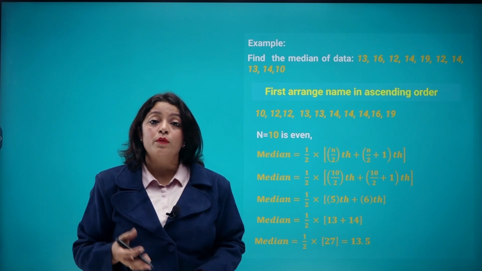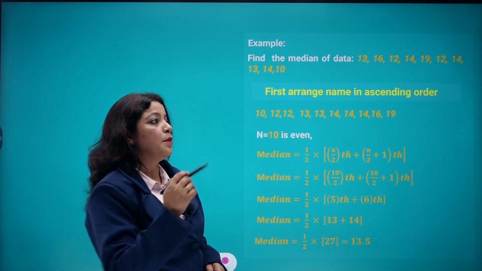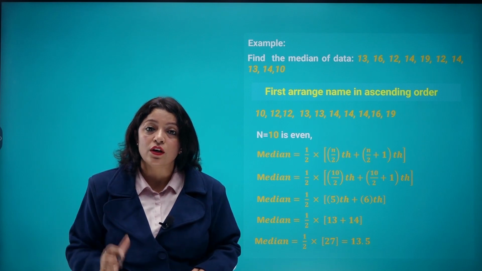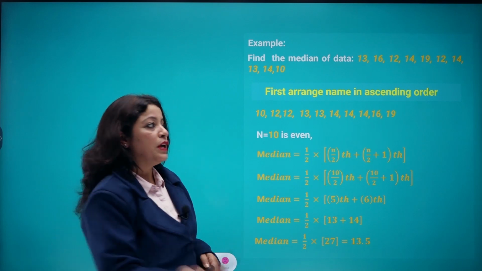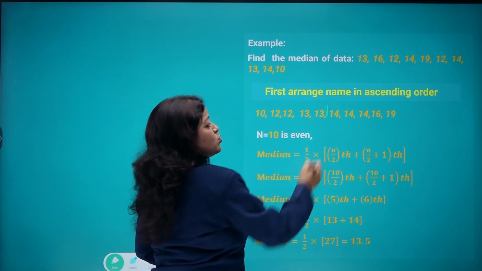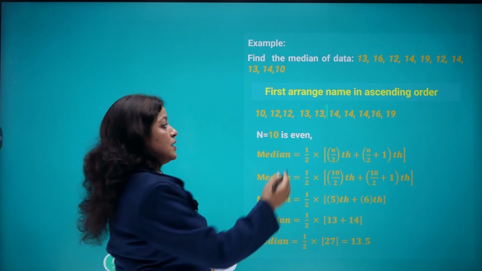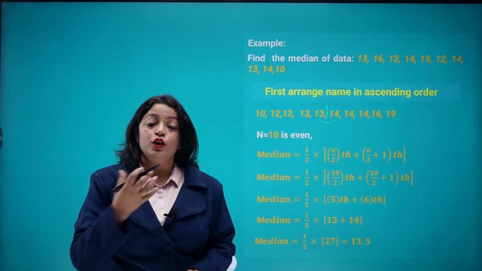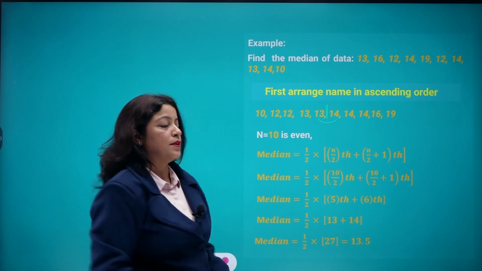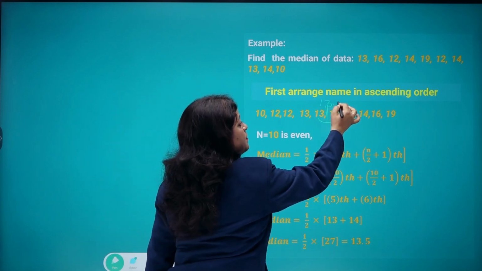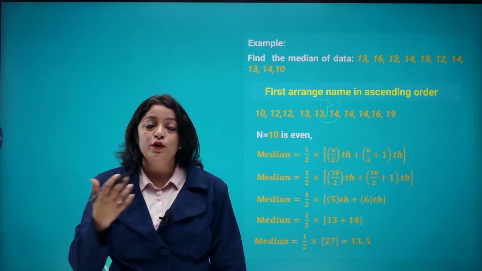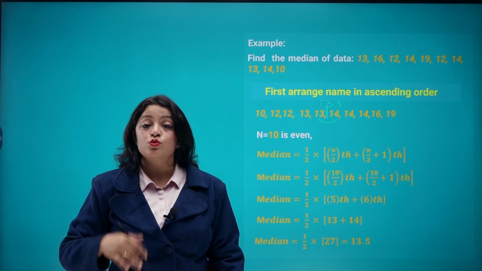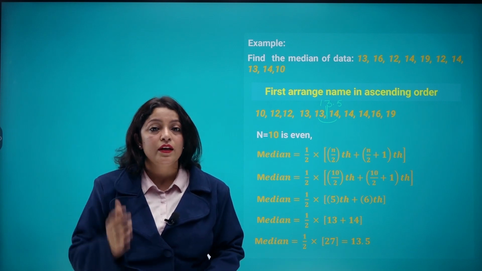That means we also come to one conclusion here, that it is not necessary that the median belongs to the given set of observations. It may not be there. It lies somewhere in between these two observations, that means it lies between 13 and 14 in this case. Now what do you conclude from this? If 13.5 is the median, that means the number of observations to the left of 13.5 and to the right of 13.5 are equal.